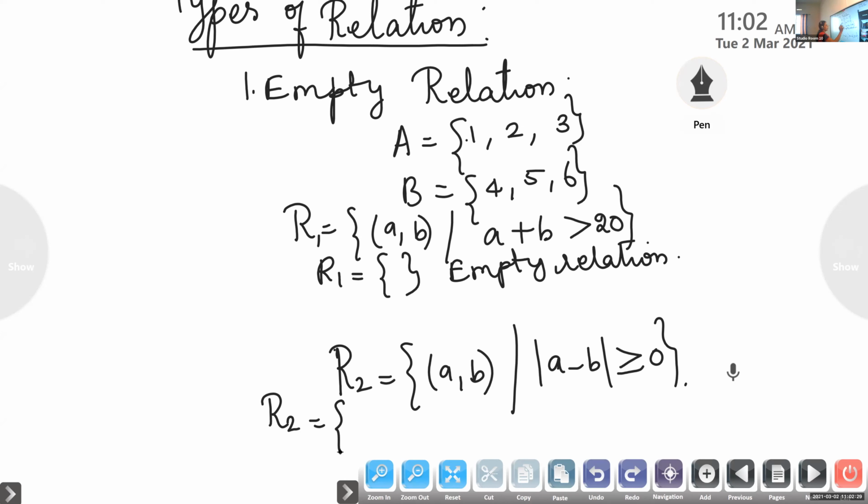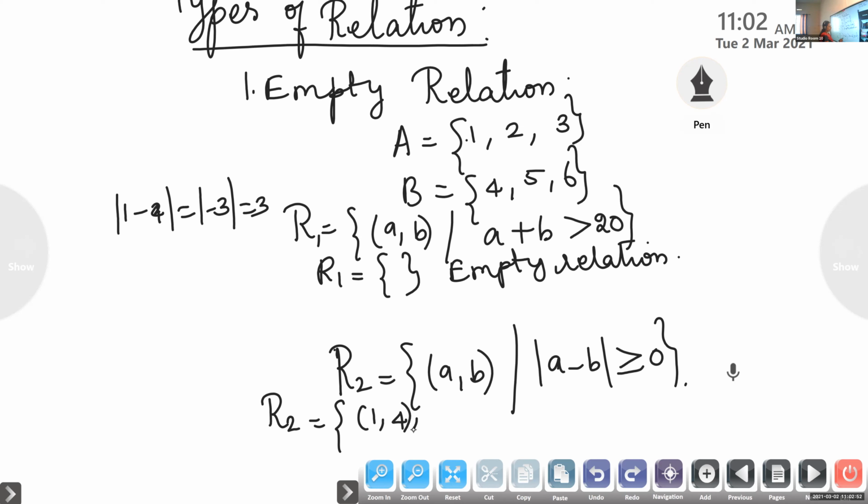If I subtract 1, 4, what is 1 minus 4? Minus 3, isn't it? And if you take the modulus, what is the modulus of minus 3? 3. It is the modulus of minus 3, which is 3. Is it greater than 0? You will get (1, 4), isn't it?